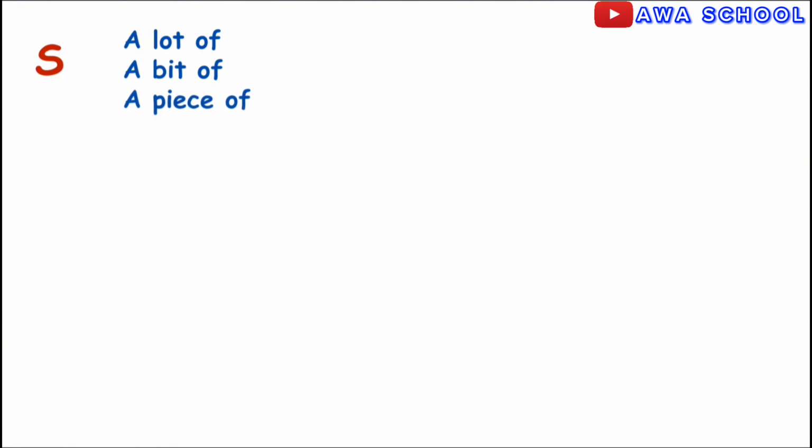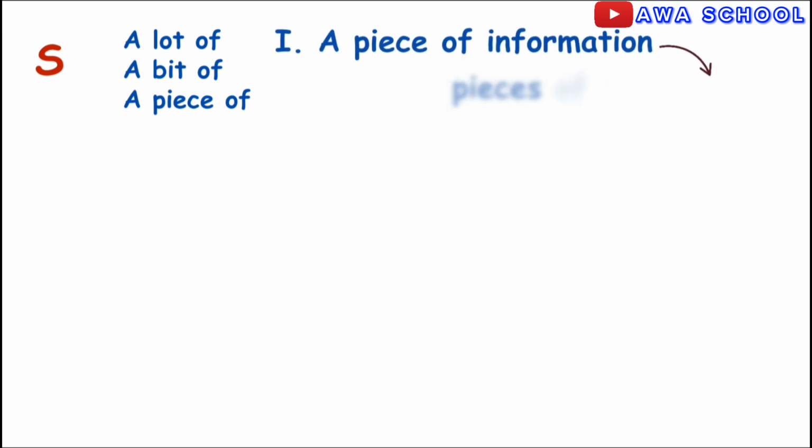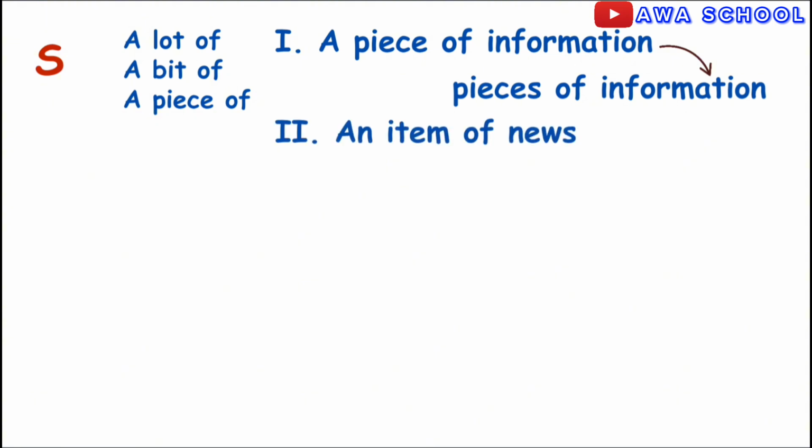Do you get? Let's take some examples. A piece of information, when pluralized, becomes pieces of information. An item of news becomes items of news. Exactly.